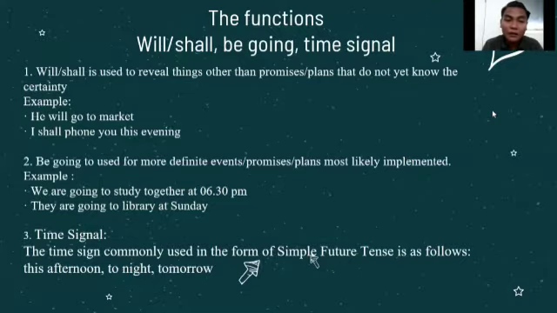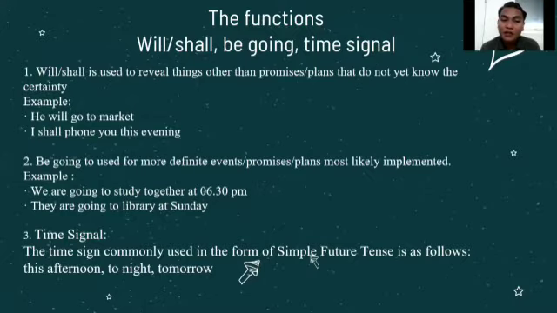And for the second, be going to is used for more definite events, promises, plans most likely implemented. For example, we are going to study together at 6:30 p.m., or they are going to the library on Sunday. For the time signal commonly used in the future tense, it uses time signals that refer to a future moment or future situations that are not ongoing now.